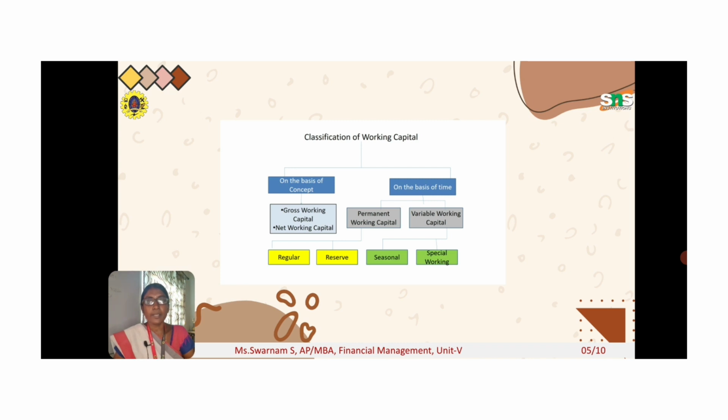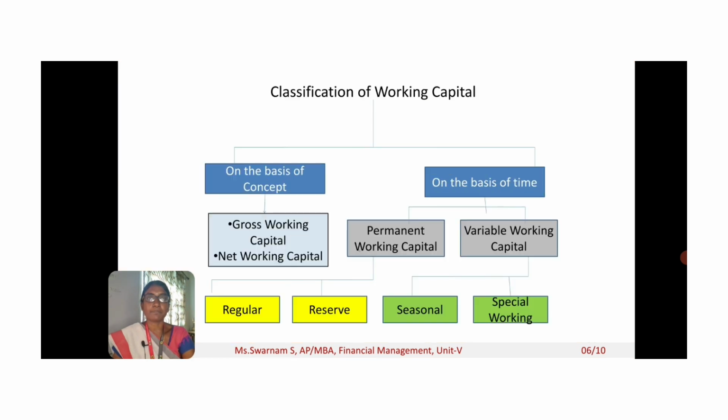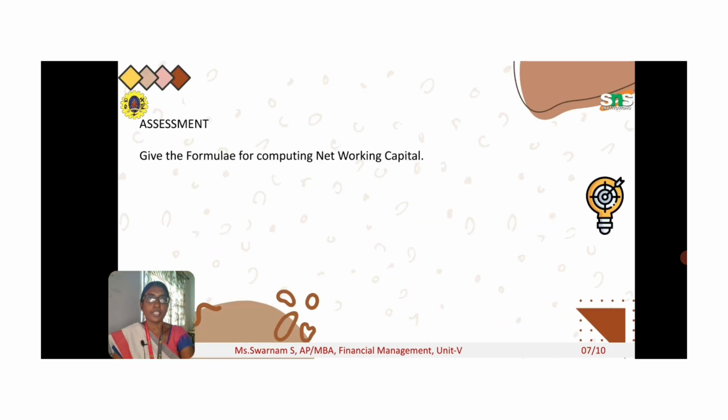By that time you should have an additional working capital, that is what is called variable working capital. Variable working capital will always be over and above the permanent working capital. So, we have seen the classification on the basis of the concept and on the basis of time.